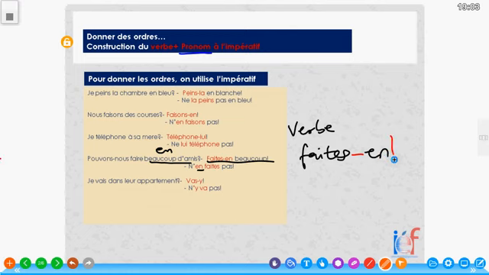In the negative form, it becomes n'en fais pas, and the hyphen now disappears.